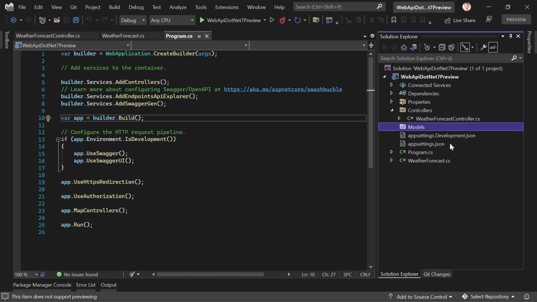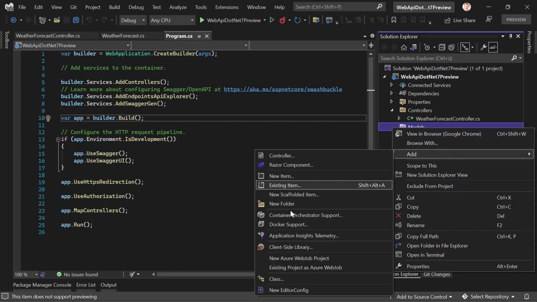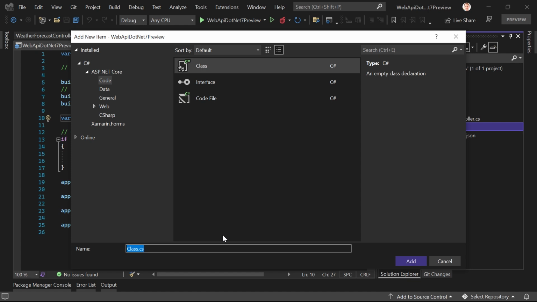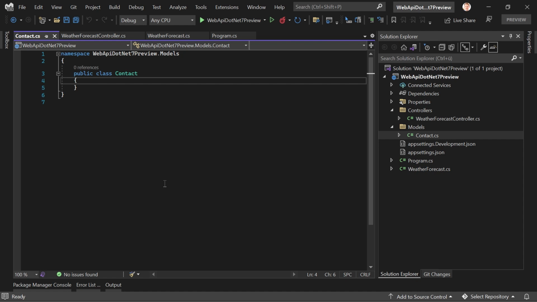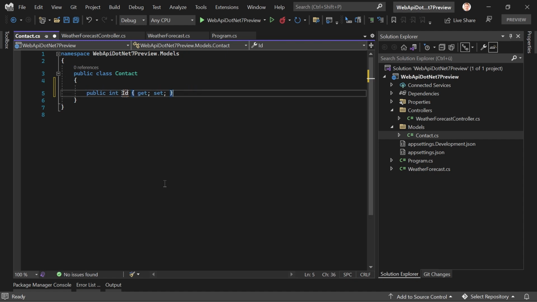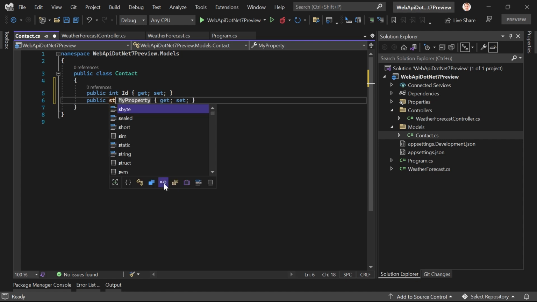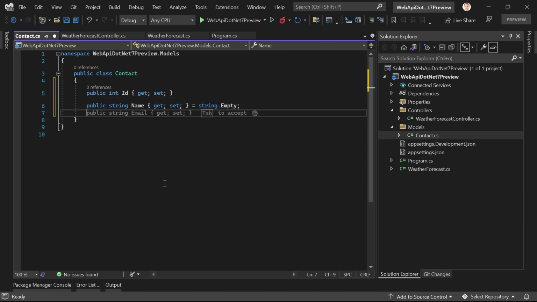So we create a new folder, call this Models, and in here we create a boring Contact class. We've got an ID first. Although I'm not using Entity Framework here for this example, still let's use an ID. Maybe we change that in the future. Let's make this really simple: just a name, string empty by default, and also a DateTime for the birth date.